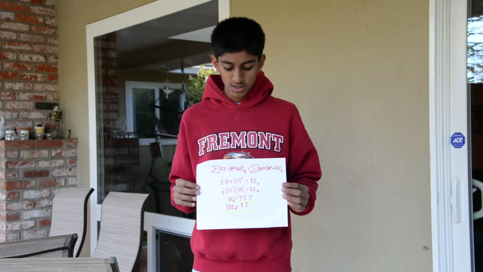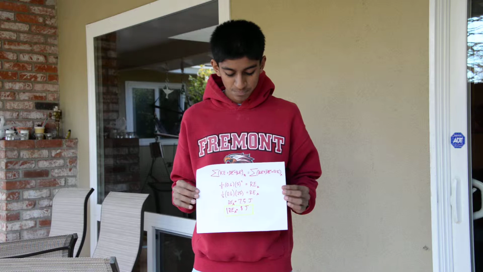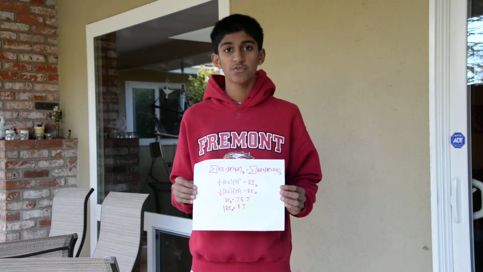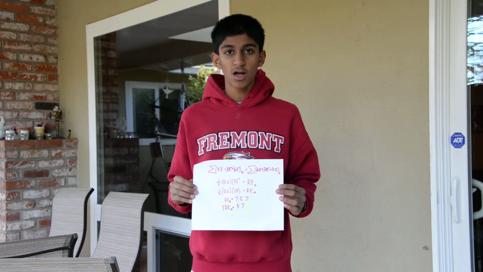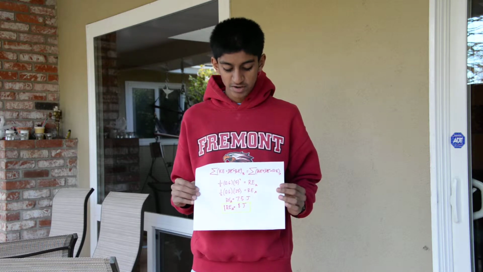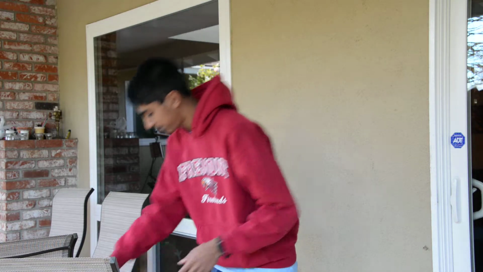Since the mass of a shuffleboard puck is 0.6 kilograms and the average speed of a shuffleboard puck is 5 meters per second, we can solve for how much energy was lost due to friction, which is a form of radiant energy. And we can get that the amount of energy lost to friction is 7.5 joules, or 8 joules if we include significant figures.